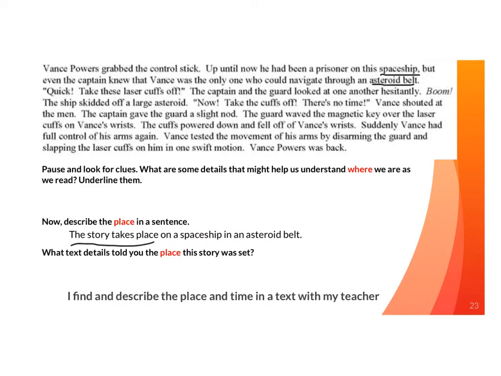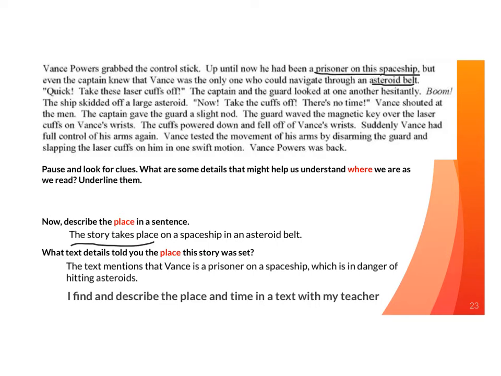Next, I need to tell the reader what text details told the place that the story was set. So what did I use? Well, I already underlined them, but I'm going to write a sentence to tell about them anyway. So I wrote, the text mentions that Vance is a prisoner on a spaceship, right there in the text, and that he's in danger of hitting asteroids. So I'm talking about he skidded off a large asteroid. So that tells me he's on a spaceship in an asteroid belt. I might even add something like he's in outer space.